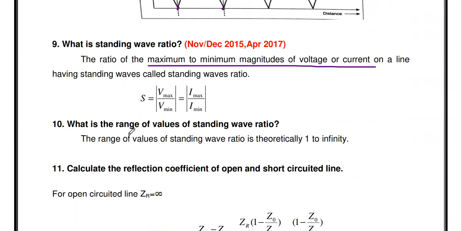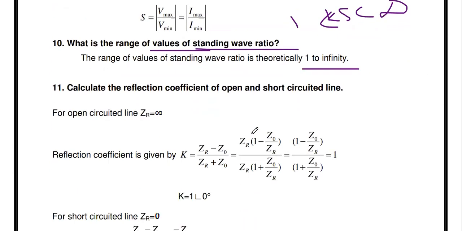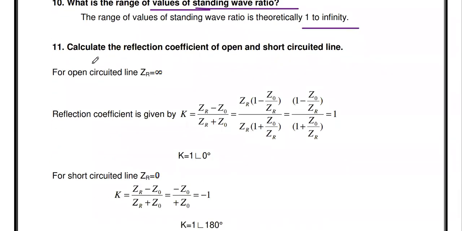And what is the range of values of standing wave ratio? The standing wave ratio lies between 1 and infinity. So the minimum value is 1, the maximum value is infinity. So the SWR, the standing wave ratio, lies between 1 and infinity. Okay, 1 to infinity. Then the next one: calculate the reflection coefficient of open and short circuited line.